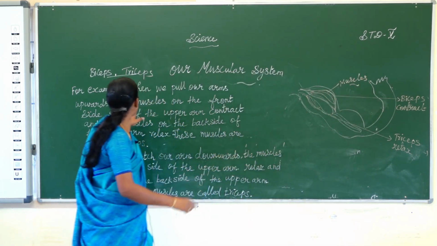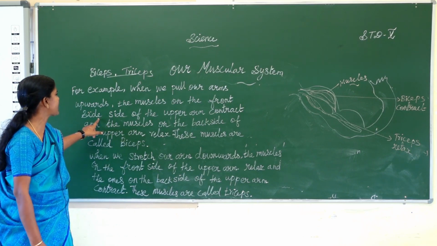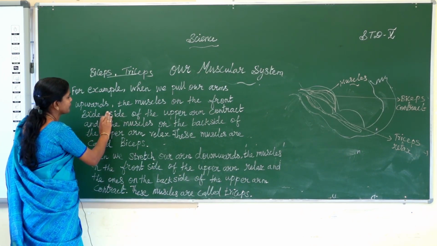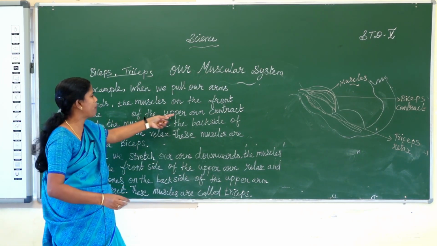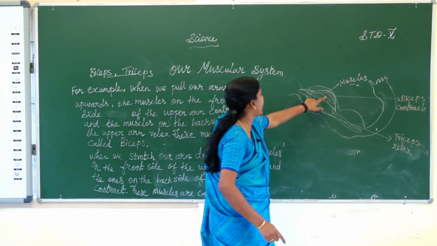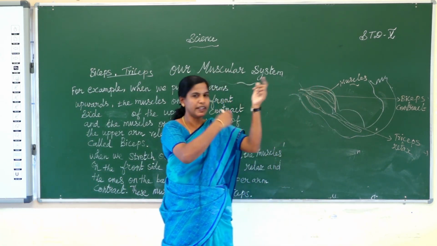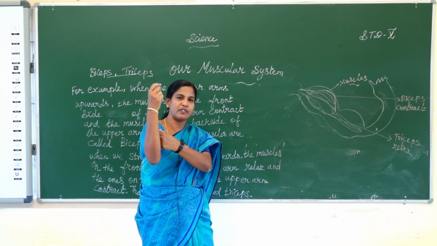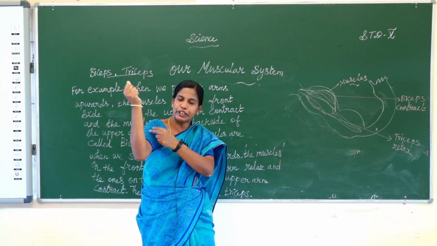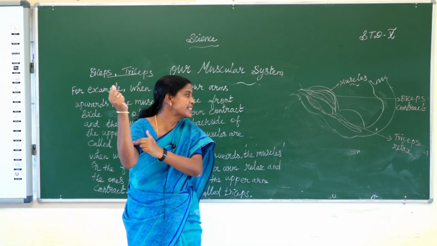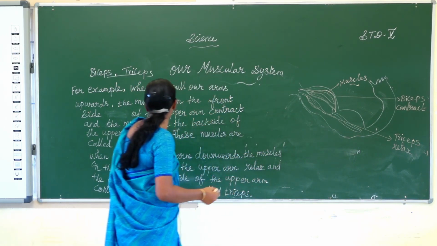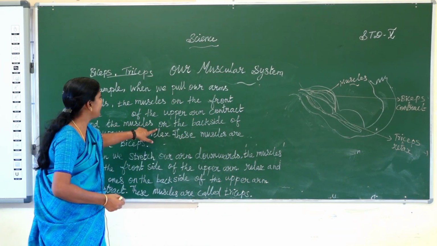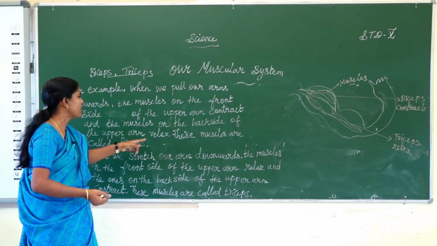When we pull our arms, the muscles on the front side of the upper arm contract, shortening or tightening, and become bigger. The muscles on the back side of the upper arm relax.